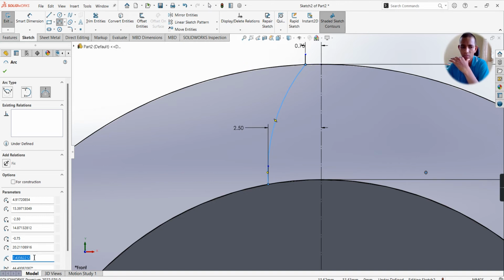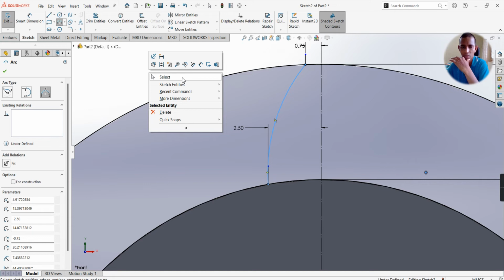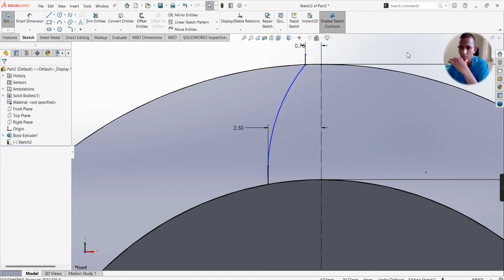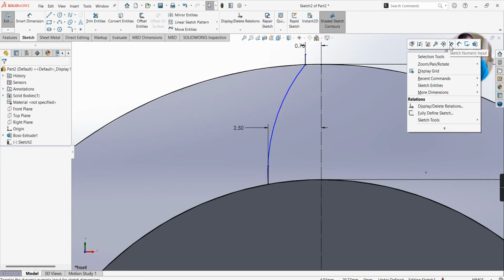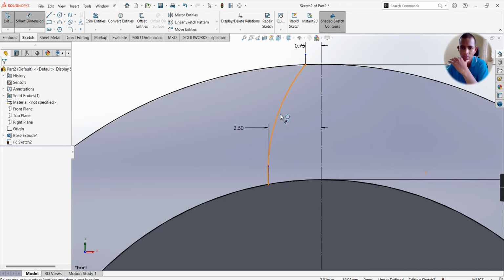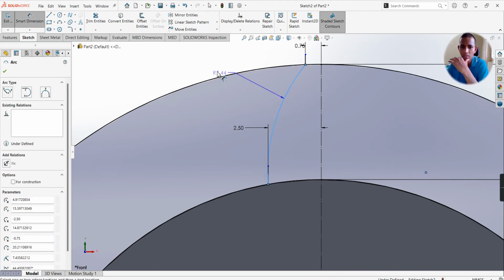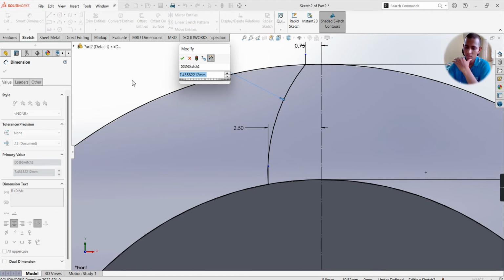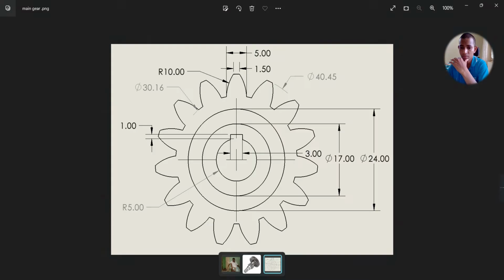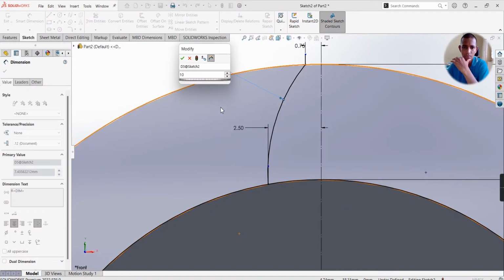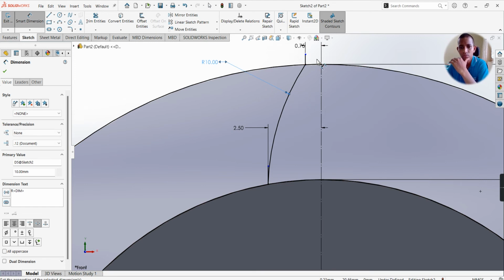Okay, here you can right click, select, give the dimension, right click, dimension, select this arc, make the dimension as 10 mm, enter. So here we have created this profile.